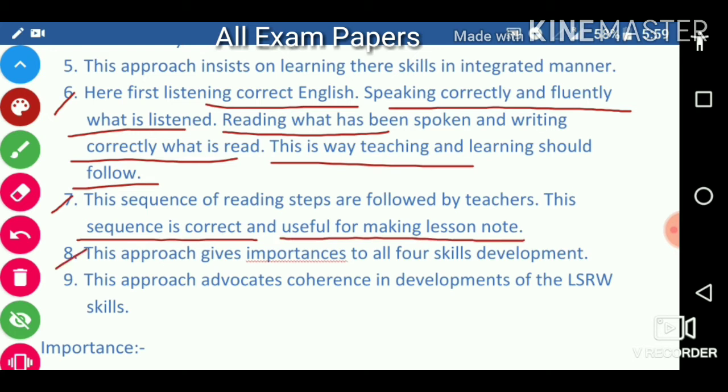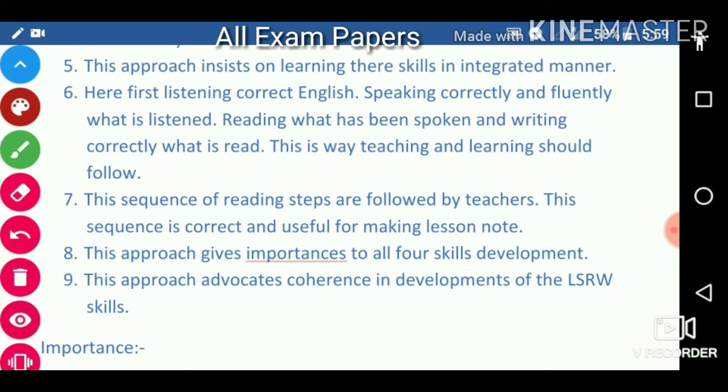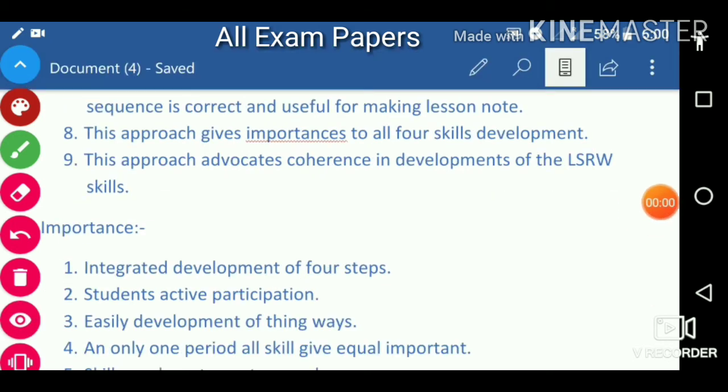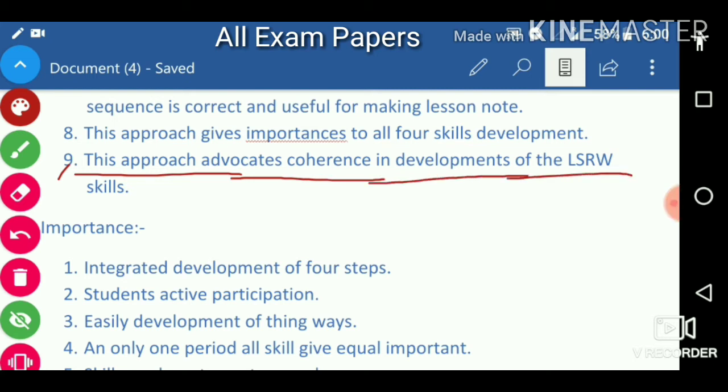Next, this approach gives importance to the development of all four skills. This approach advocates coherence in the development of the listening, speaking, reading and writing, LSRW, skills.